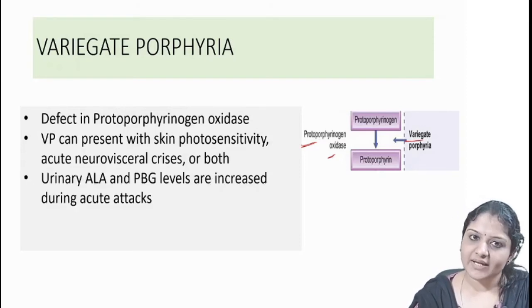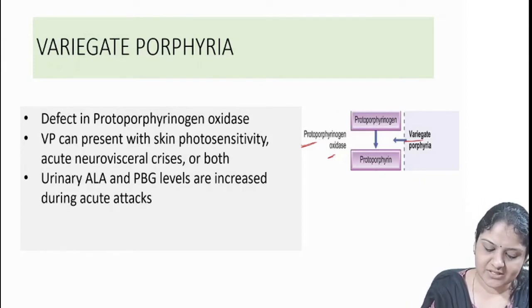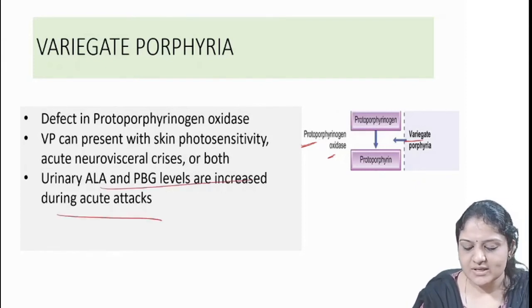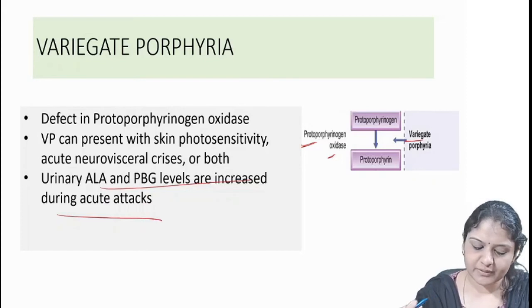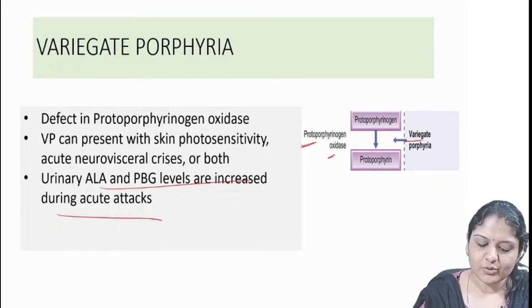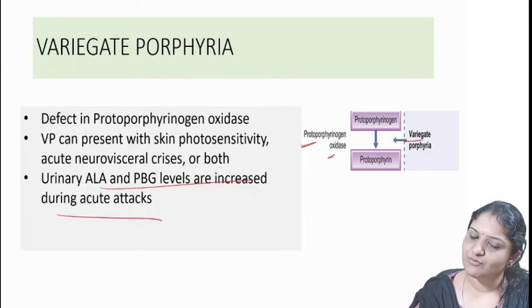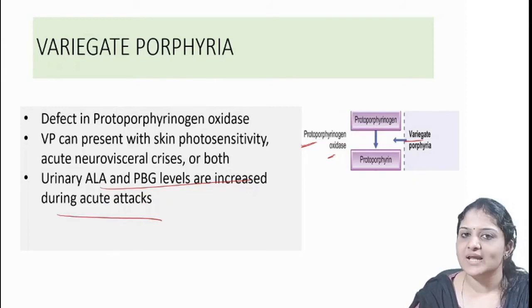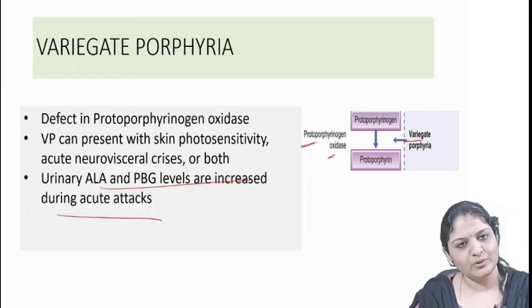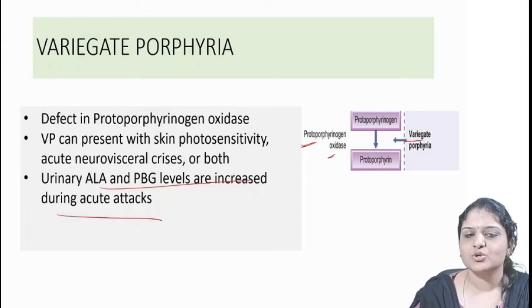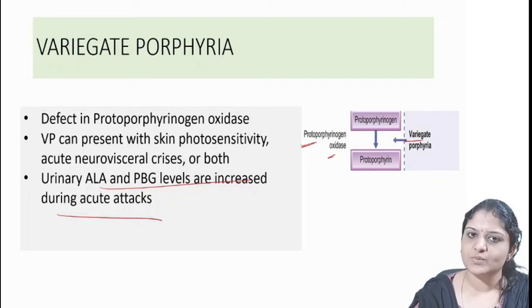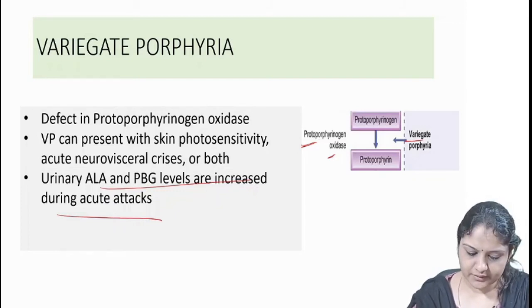And urinary ALA and PBG levels are increased during the acute attacks. So this oxidation is not occurring, so all the precursor compounds are elevated. Mostly urinary ALA and PBG levels are increased during the acute attacks. So it presents with skin photosensitivity, just like hereditary coproporphyria, the enzyme being defective late in the pathway. So protoporphyrinogen oxidase is defective, so it usually presents with cutaneous photosensitivity, as these porphyrins are deposited in the skin and present with cutaneous lesions. Okay.